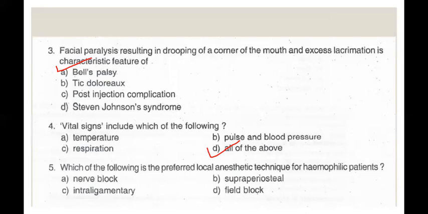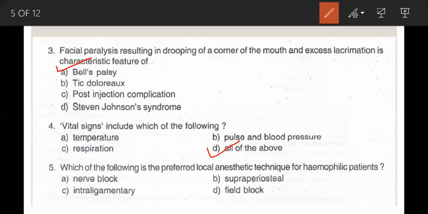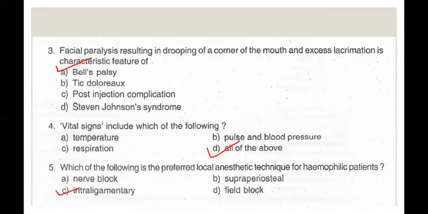Question 5. Which of the following is the preferred local anesthetic technique for hemophiliac patients? A, nerve block, B, supraperiosteal, C, intraligamentary, and D, field block. And the correct answer is intraligamentary. Hemophilia, option C is the correct answer, intraligamentary. Hemophilia is a coagulation disorder characterized by critical deficiency of coagulation factors, commonly factor 8, leading to risk of abnormal hemorrhage even to minor provocation.